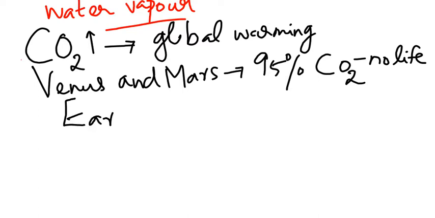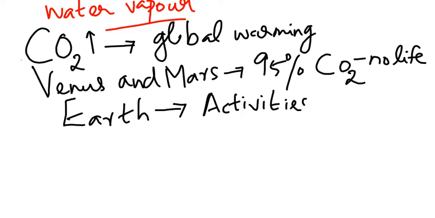Now in Earth also some of our activities can lead to carbon dioxide formation. What are our activities that will release carbon dioxide into air? Very good. Our activities like deforestation. Deforestation means cutting of wood, cutting trees.